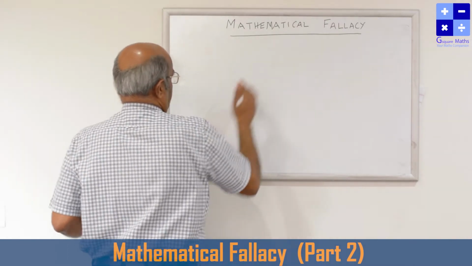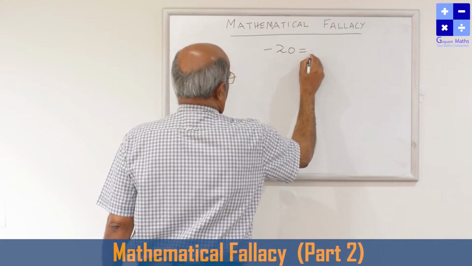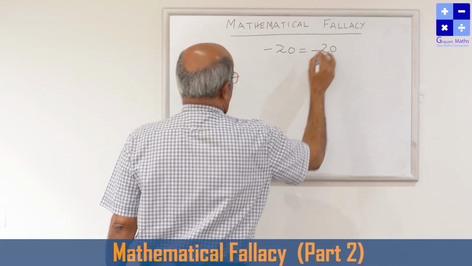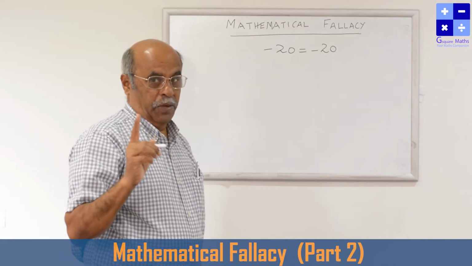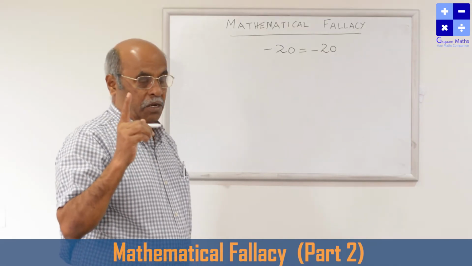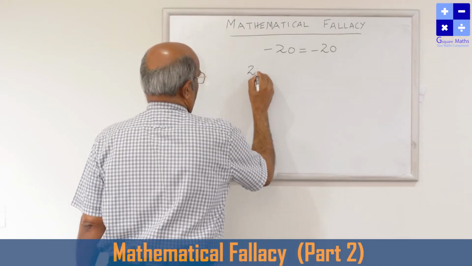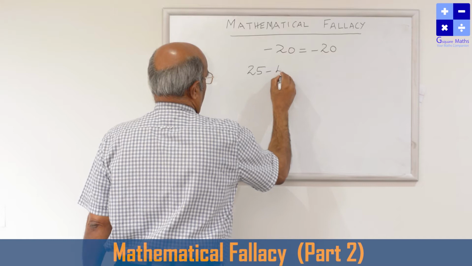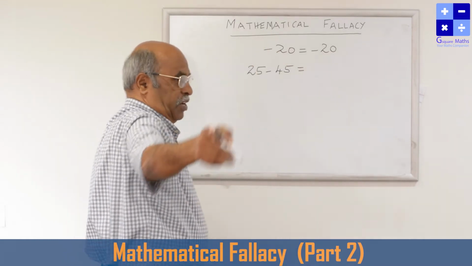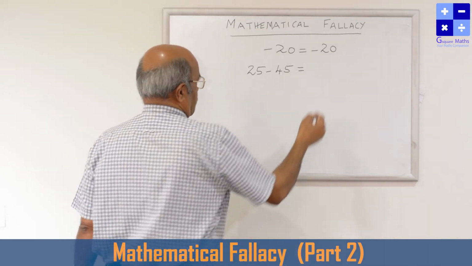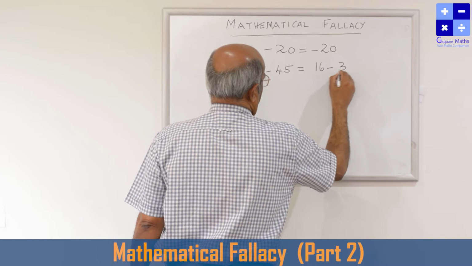Another property. We know minus 20 is equal to minus 20. Try to find out where I am slipping. Try to find out where I am slipping, that will strengthen your concepts. I know where I am making the mistake, but you have to find out where I am making the mistake. It is a fact.